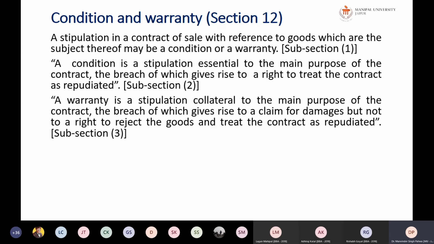So a warranty is a weaker stipulation than a condition. If a condition is breached, not only can damages be claimed, but the contract will also be treated as cancelled or repudiated.